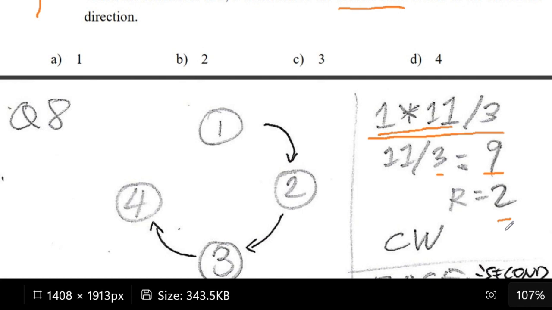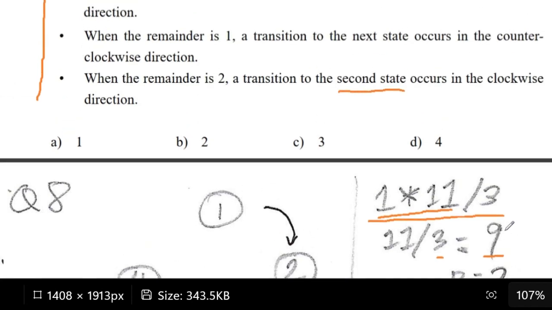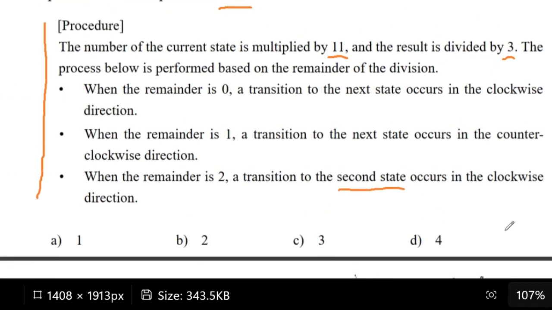So we have the remainder 2, and it says here, based on the set of procedures, that if the remainder is 2, we go to the second state clockwise. I emphasized this a while ago, the second state, because for the other procedures it's the next state.